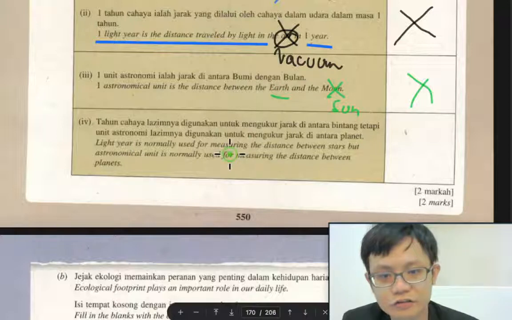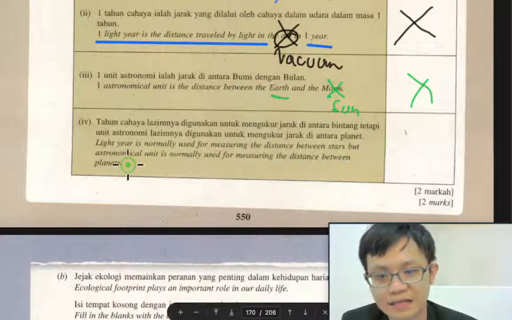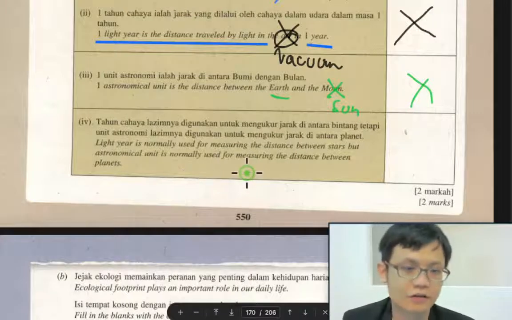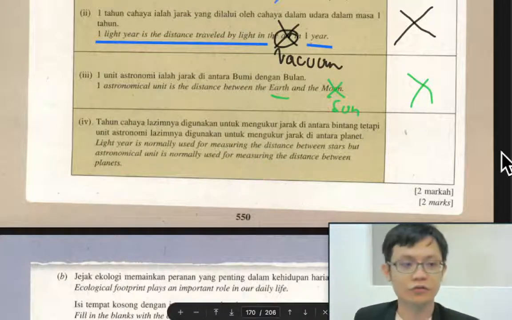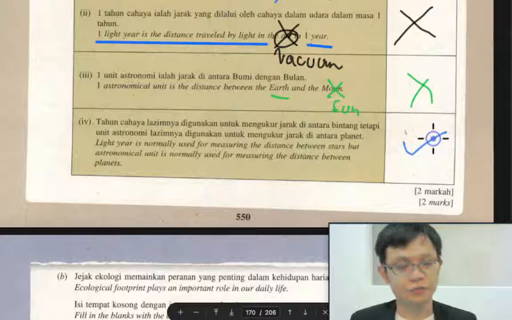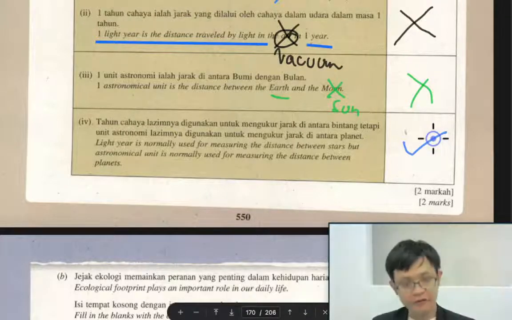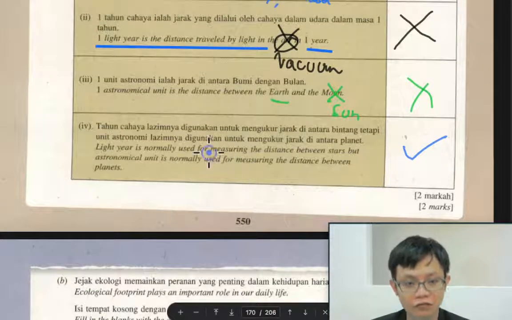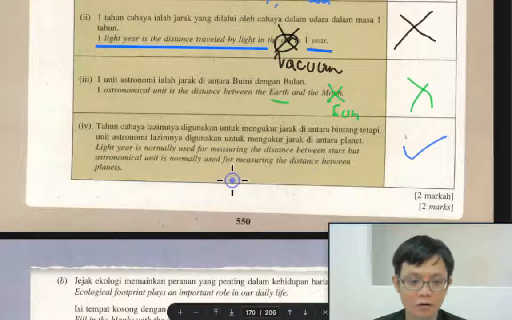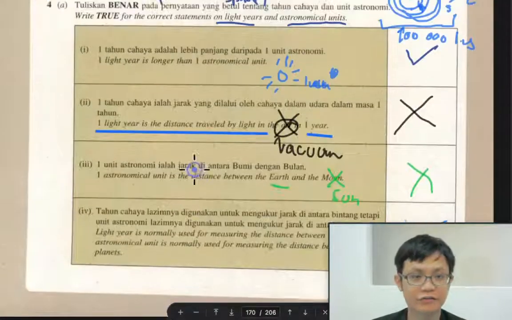Light year is normally used for measuring distance between stars, but astronomical unit is usually used for measuring distance between planets. True or false? True, very good. So this is true. Correct. For nearer distances we use AU, for longer distances we use light year.